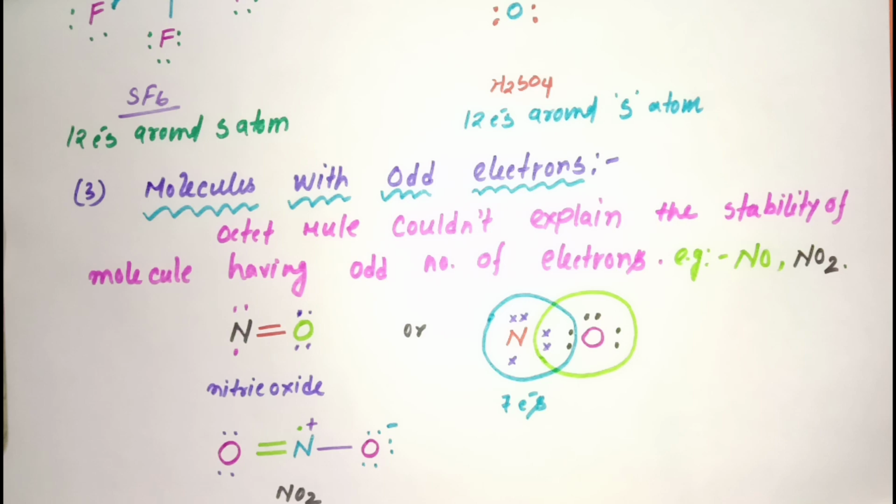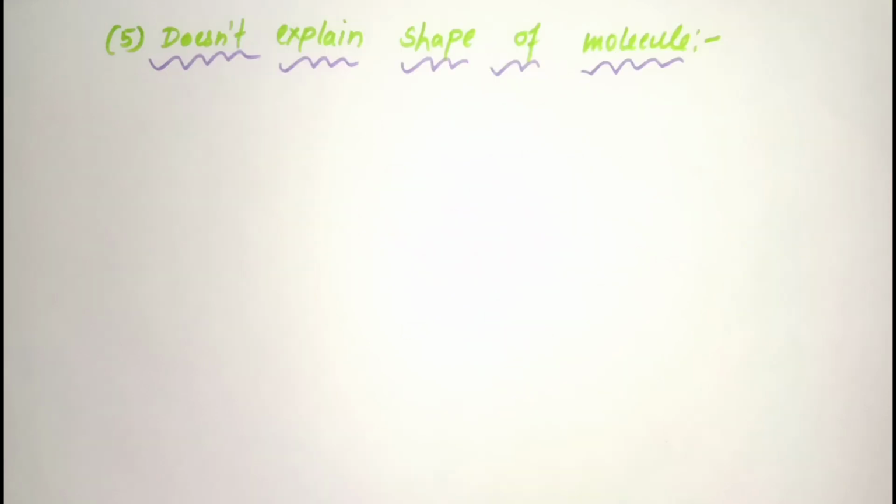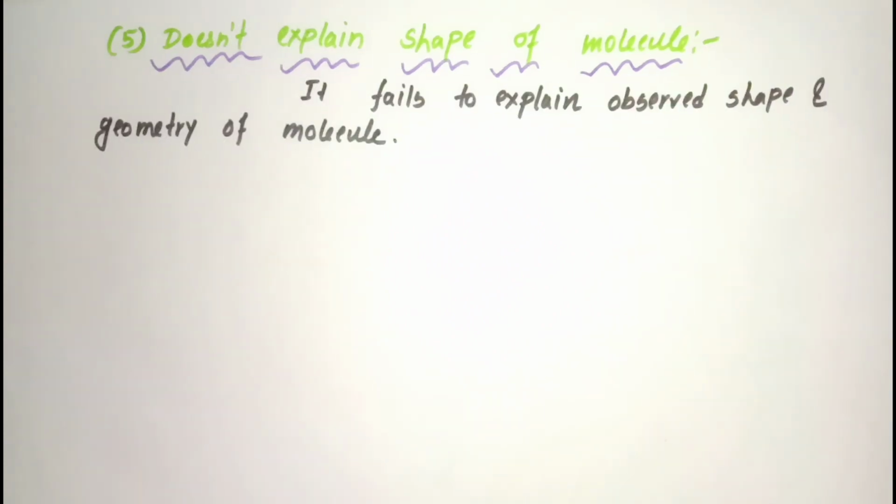Another example is nitrogen dioxide. If you count, you will find that the central atom nitrogen also has an odd number of electrons, that is 1, 2, 3, 4, 5, 6 and 7. It does not explain the shape of molecules. So it fails to explain the observed shape and geometry of molecules.